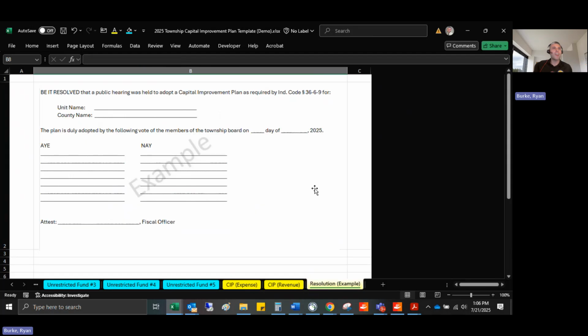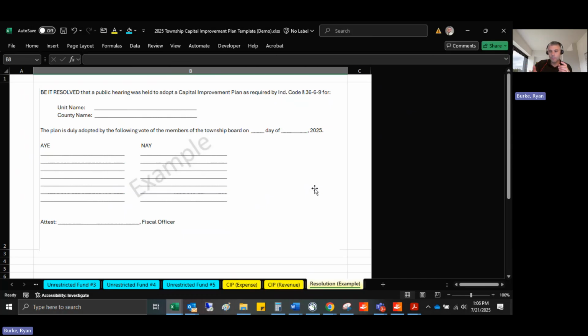So we don't have a prescribed template, but I know that we probably get some questions on, okay, what should it say? And we're not going to prescribe anything. However, here's an example of what we might see for a township's resolution adopting the capital improvement plan. Now, I cannot stress enough that this has to be adopted and dated no later than September 30th of 2025 in order to get property taxes for all the eligible property tax funds.